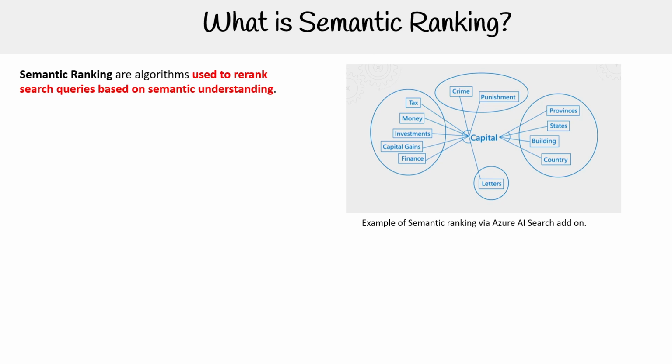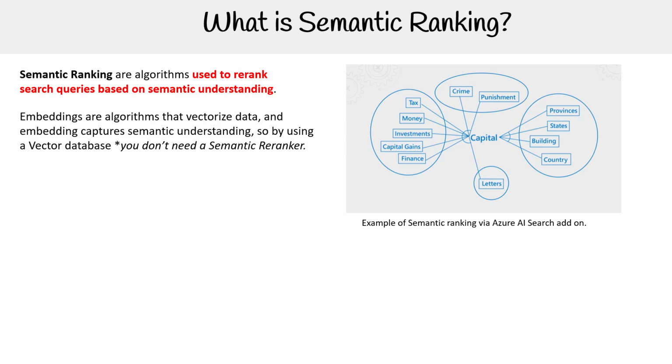Now, the semantic ranking can be a bit confusing because when we were talking about embeddings, right? Embeddings are models that take data and turn them into vectors, right? And when they vectorize the data, these embeddings capture semantic understanding because it's taking the data and putting it in the database near other nodes that are related based on some kind of semantic understanding.